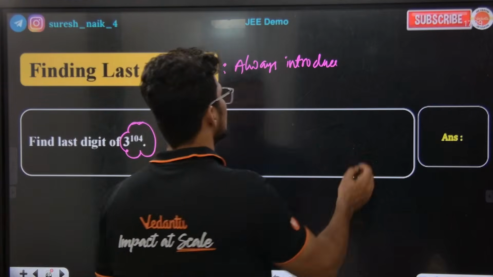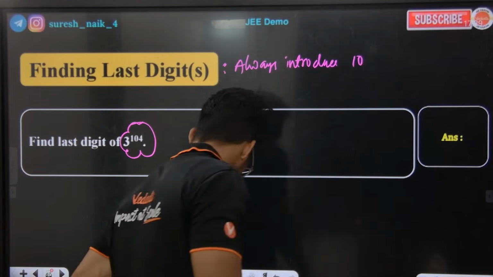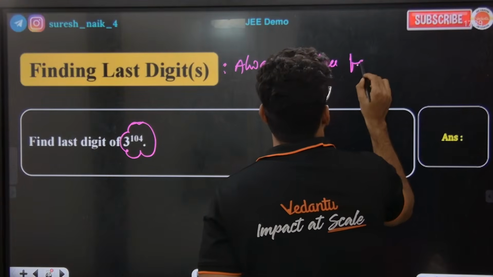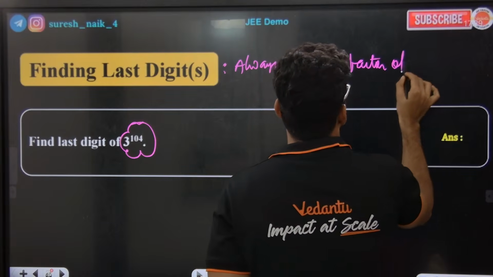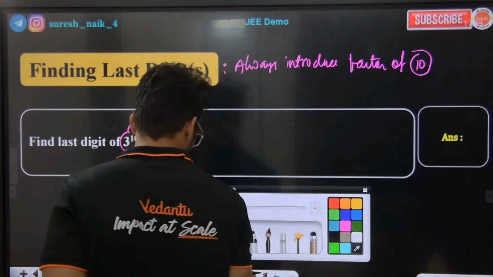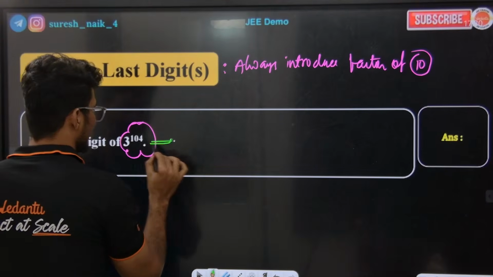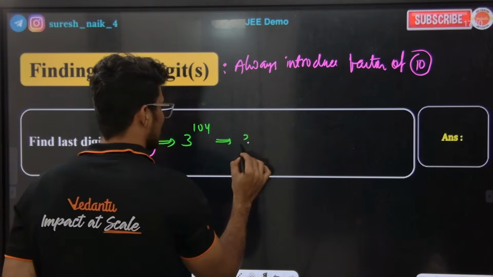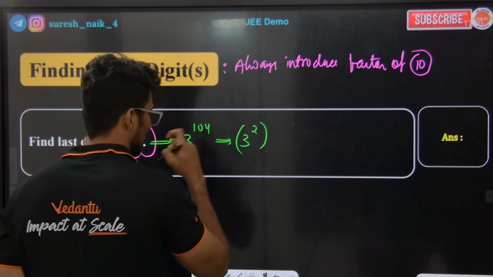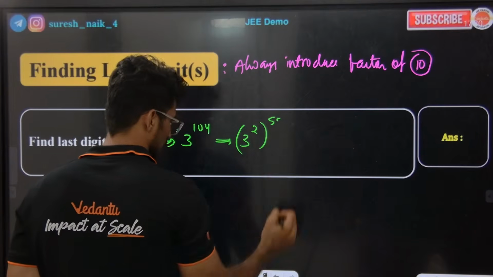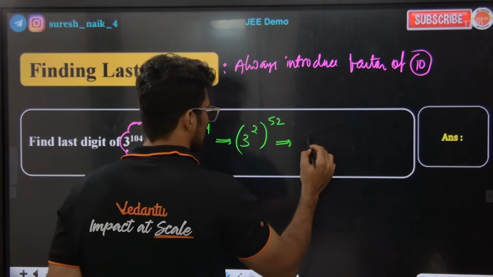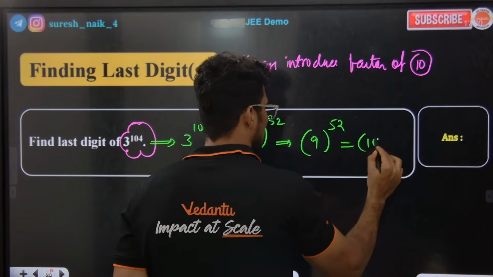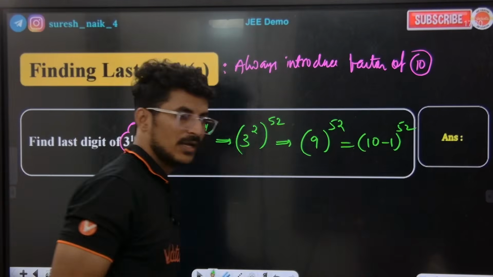Okay, always introduce 10. Always introduce a factor of 10. I have been given 3 to the power of 104 here. So I am introducing a factor of 10. 3 square can be written as 9. So 3 to the power of 104 is 9 to the power of 52. I am introducing 9 as 10 minus 1, so (10 minus 1) to the power of 52. Correct?